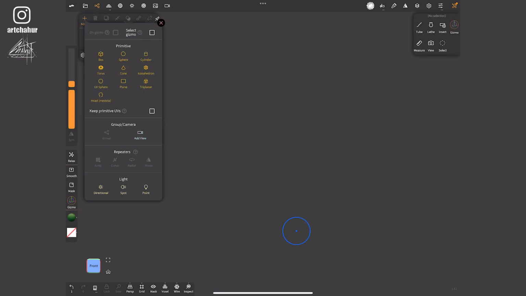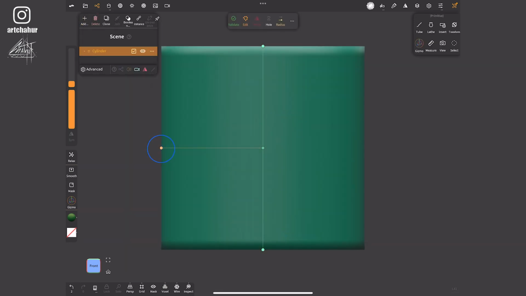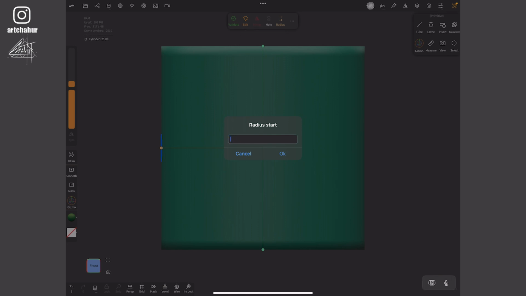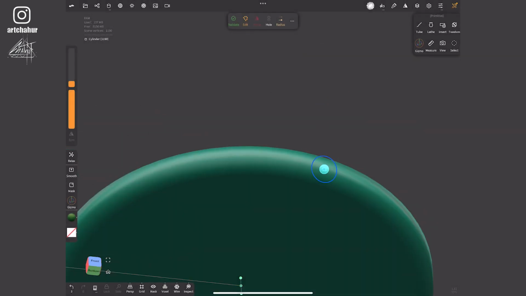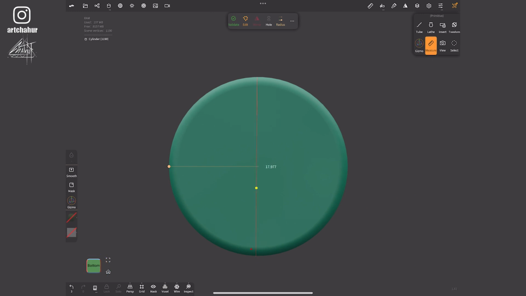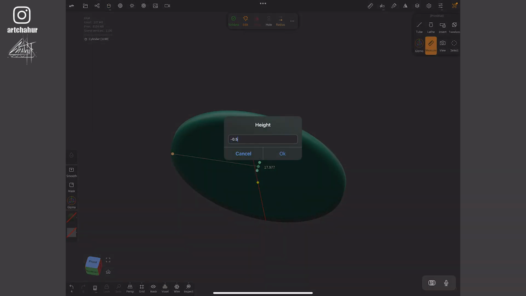This cylinder will be the size of the ring. The size will be 18 millimeters. Since inputting circle parameters in Nomad Sculpt uses radius, and if we don't want to calculate half of the diameter, we simply need to enter 18.2. I'll make its width 7 millimeters to have reference points for creating the infinity symbol.